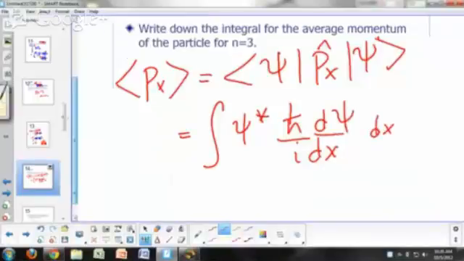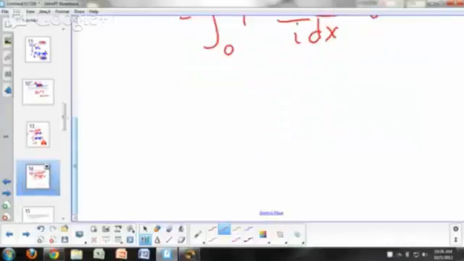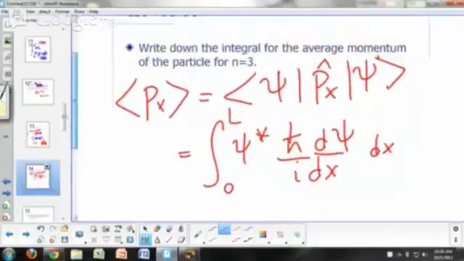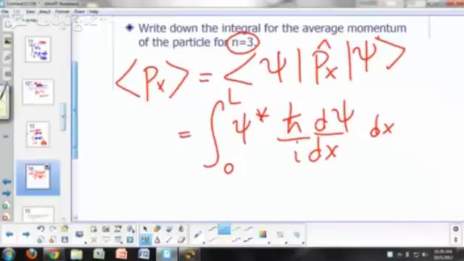Okay? And we're going to integrate this from what to what? 0 to L. Okay? Because this function, well, we really should be doing it from negative infinity to infinity over all possible x's, but you know that psi is going to be 0 beyond your box, so we'll just constrain ourselves to 0 to L. And so you just plug in your expression for psi. You're asked for n equals 3. Okay? And what do you think this is going to come out to be?